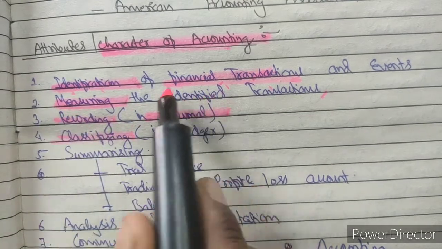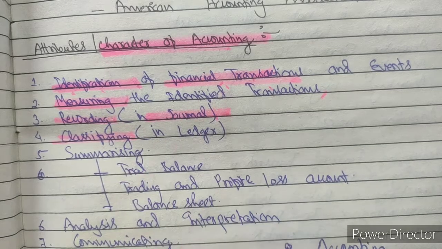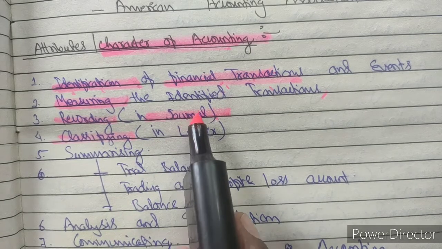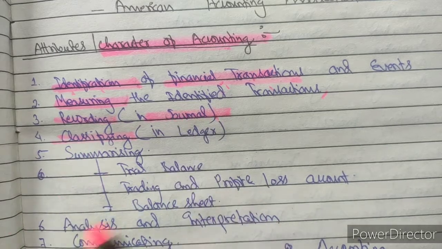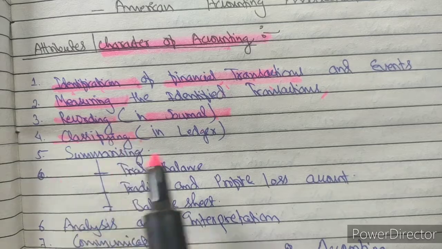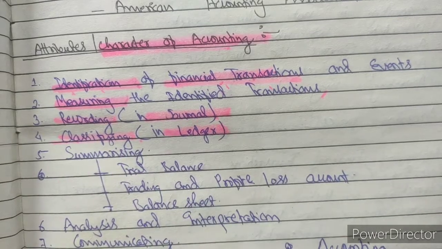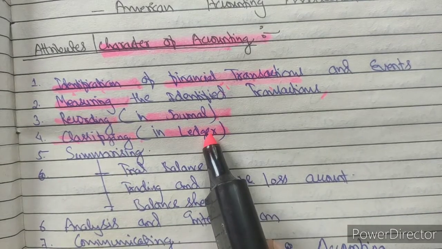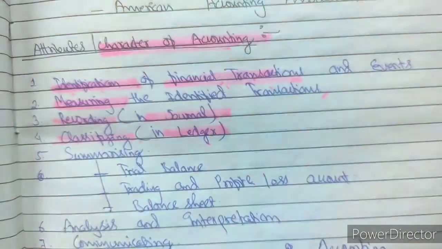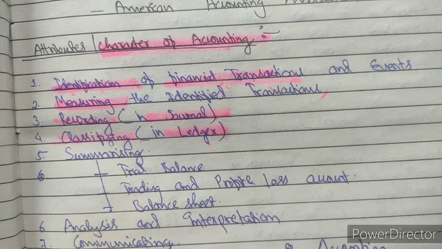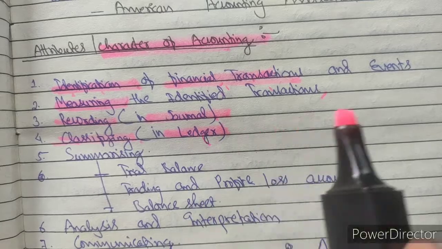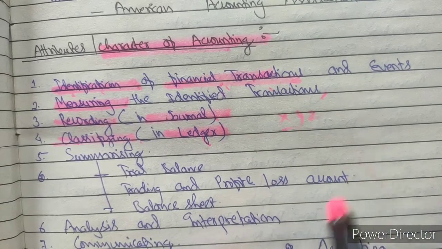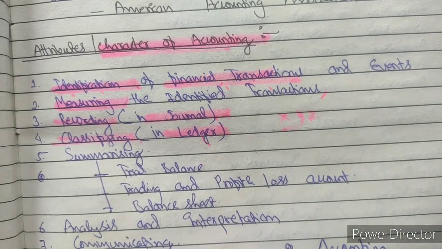In recording, we write all the transactions in one book, which is known as the general journal book. But we have to classify them, divide them into small sub-parts, which is known as classifying, and it is done in a book known as the ledger. A ledger is a book specified for a particular account. Suppose in total we have 10 transactions with Ram and 10 transactions with XYZ firm. We will keep one book for Ram only and one book for XYZ firm only. This is known as a ledger.